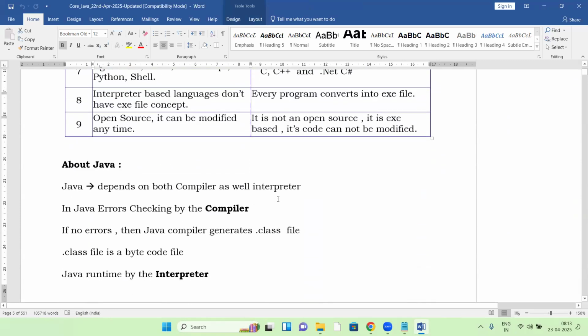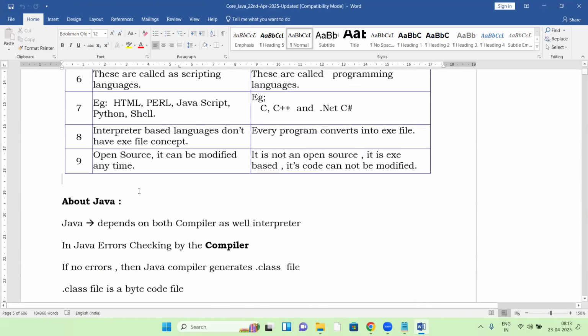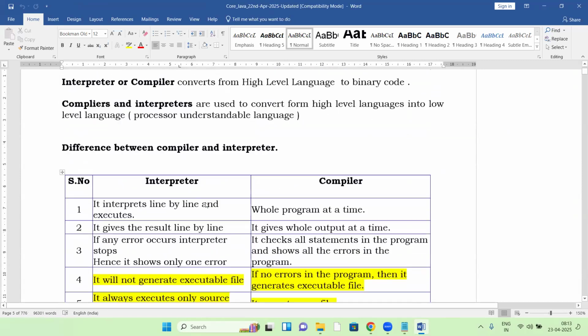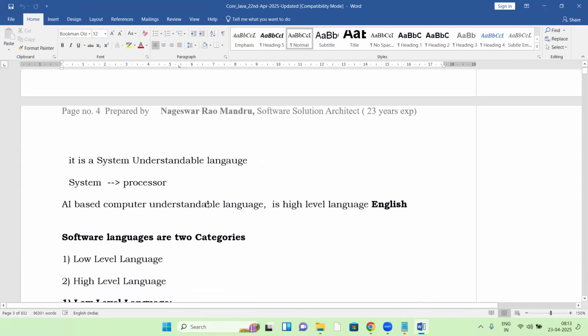Once all the basics are completed, then I'll start Java. Let us start from the basics.